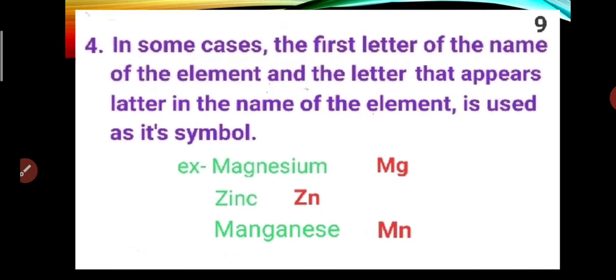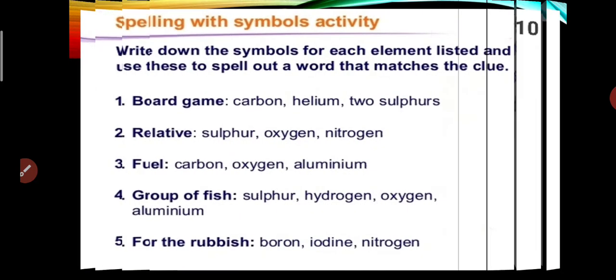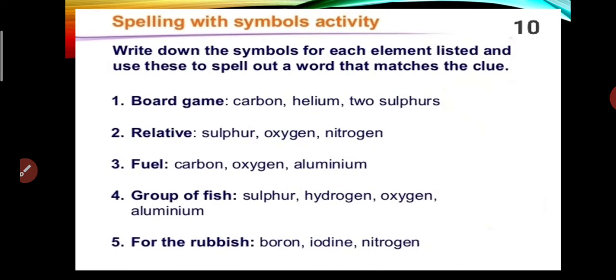The next rule is, in some cases, the first letter of the name of the element and a letter that appears later in the name of the element is used as its symbol. For example, magnesium. M is the first letter and g is the letter that appears later in the name. So its symbol is Mg. Similarly, zinc is symbolized as Zn. Manganese is symbolized as Mn. So I hope up to this it is clear.